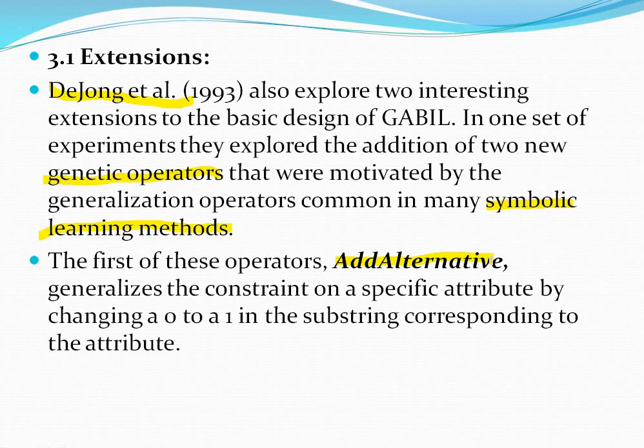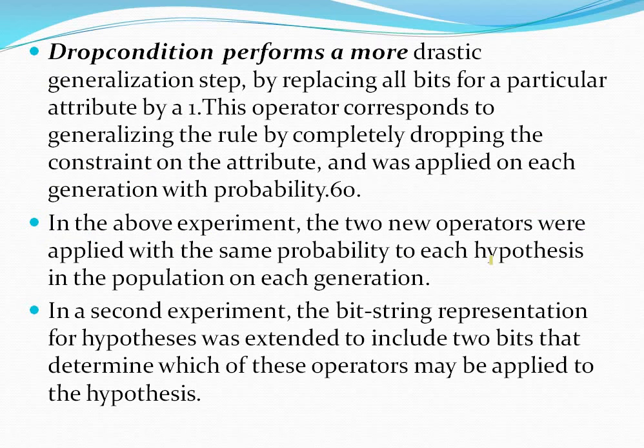It generalizes the constraint on a specific attribute by changing a 0 to 1 in the substring corresponding to the attribute. The first extension operator for the Gabel system is add alternative. The second genetic operator added is drop condition.